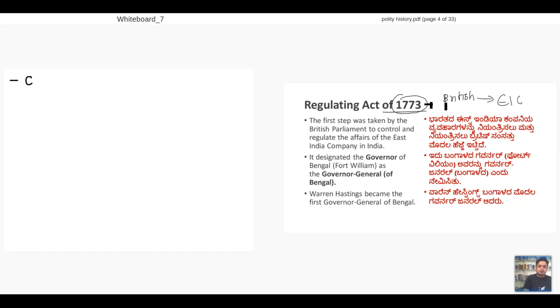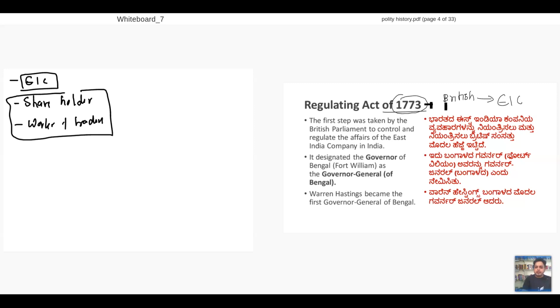Okay. East India Company will have shareholders, workers, plus traders. Okay. Shareholders, workers, and traders. In this shareholders, there will be members who will have more number of shares. Isn't it, shareholders go for elections and they elect their directors? They elect their directors. Yes.